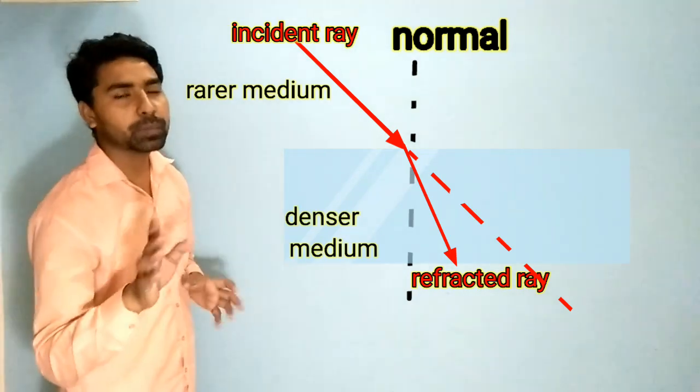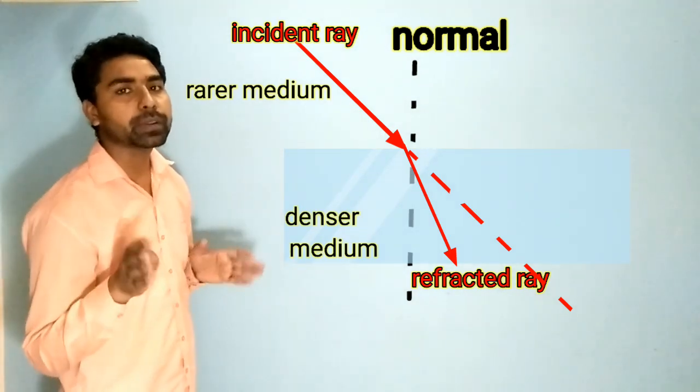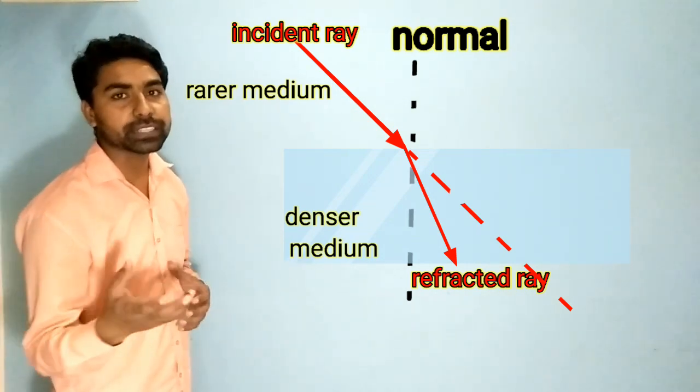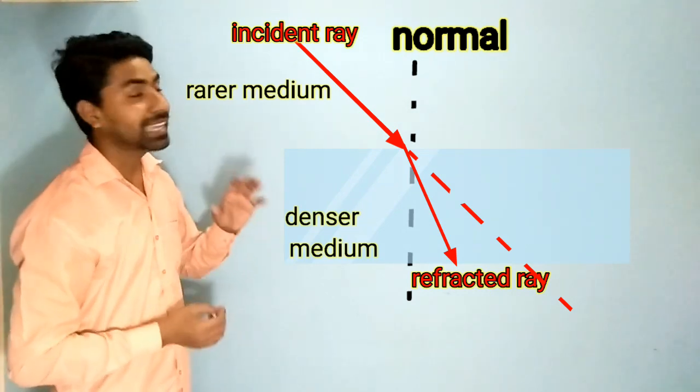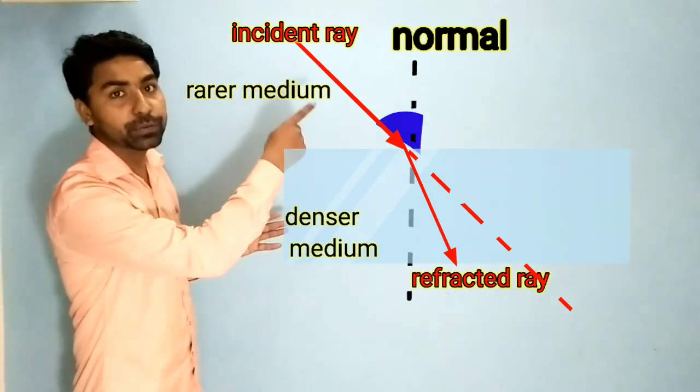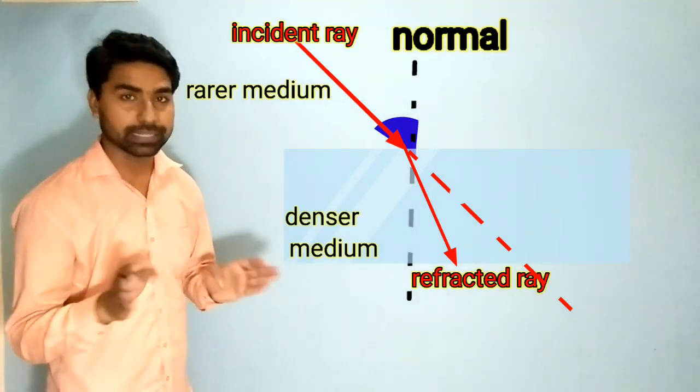And remember this word carefully, because in examinations it is often asked to measure the angle of incidence. The angle from the incident ray to the normal is called the angle of incidence.